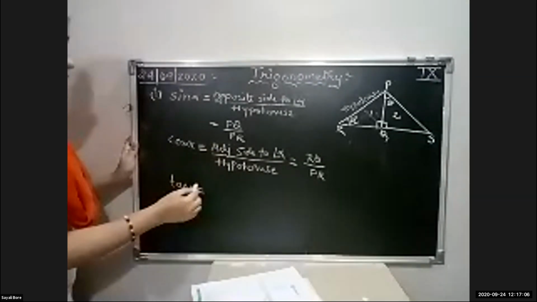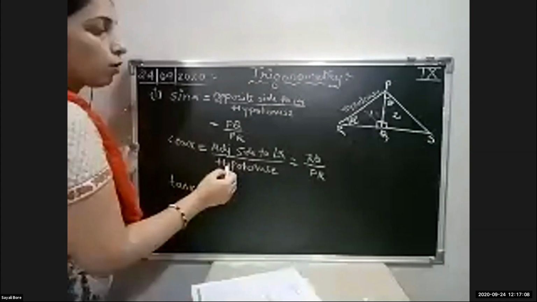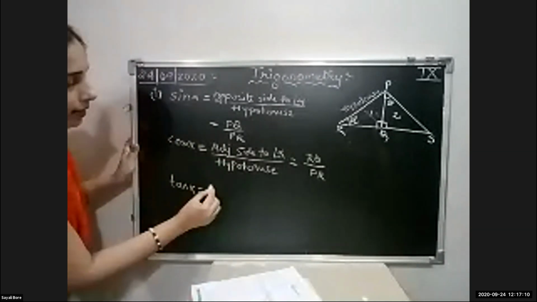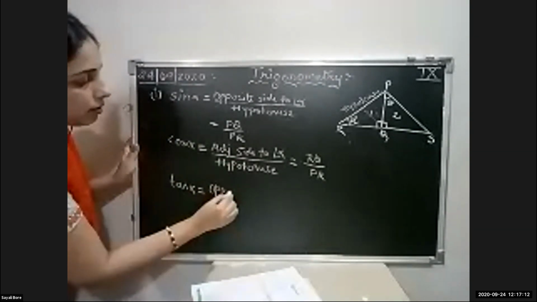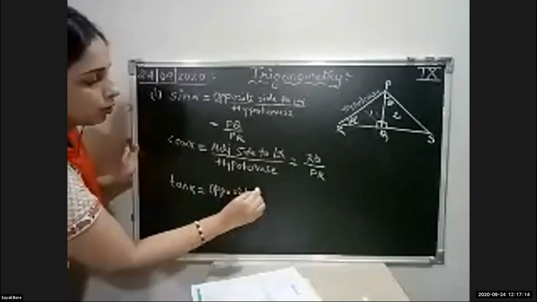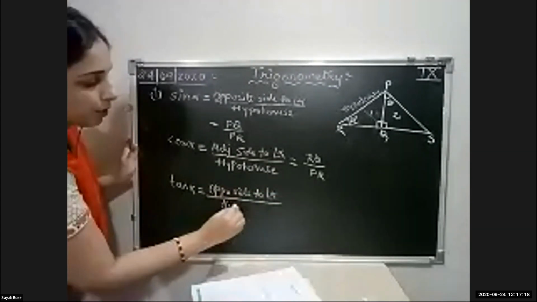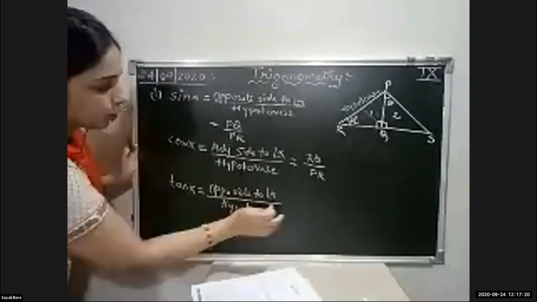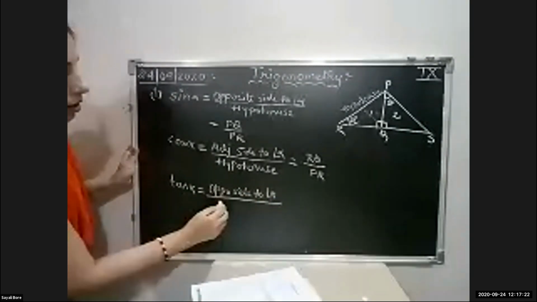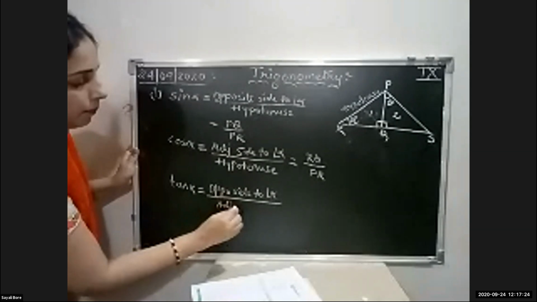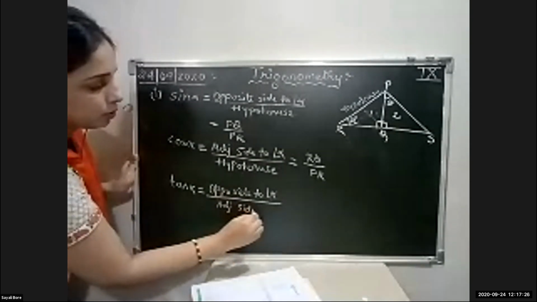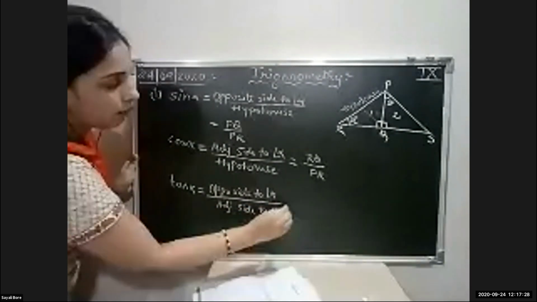The definition of tan is the opposite side to angle alpha upon the adjacent side to angle alpha.